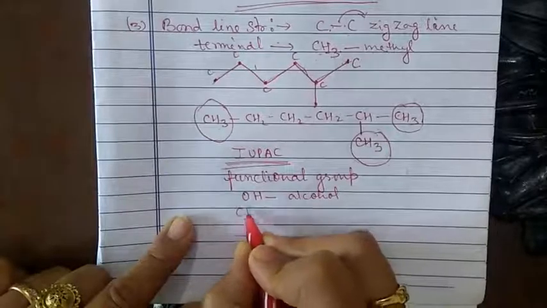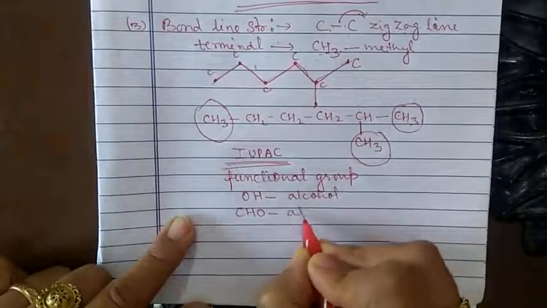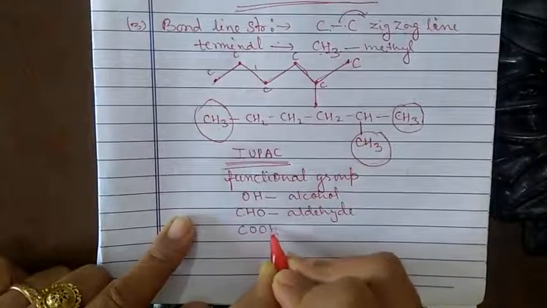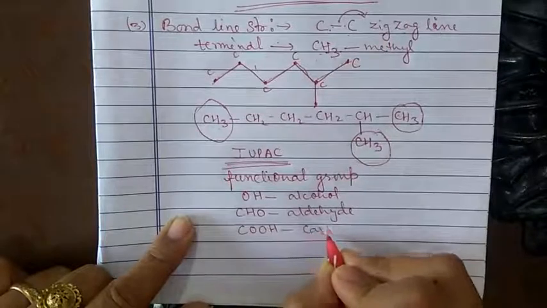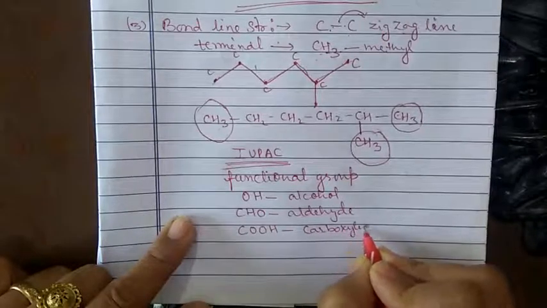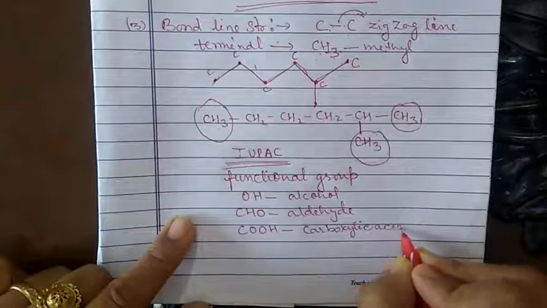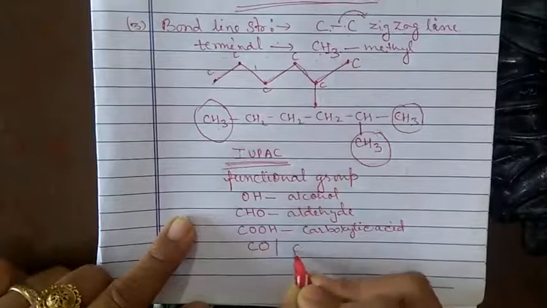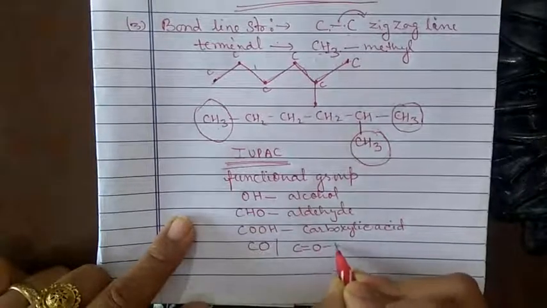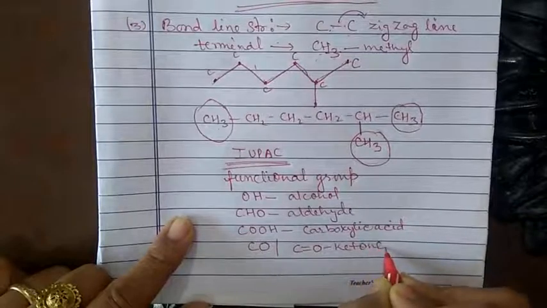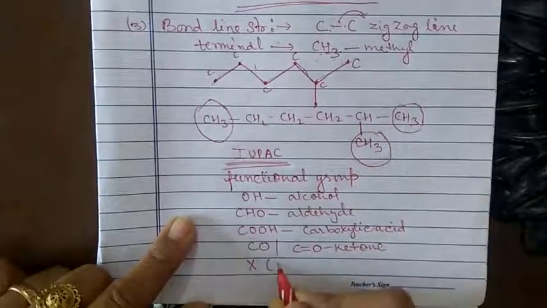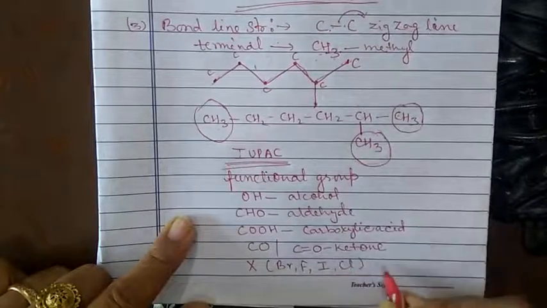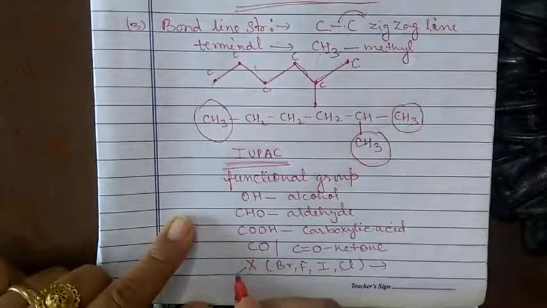If CHO, it is aldehyde. If COOH, this is called carboxylic acid. If CO, or C double bond O, at that time it is termed a ketone. And if X, meaning Br, F, I, Cl, X stands for the halogen.